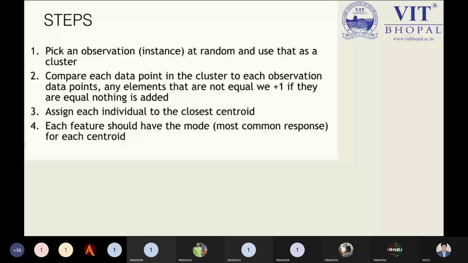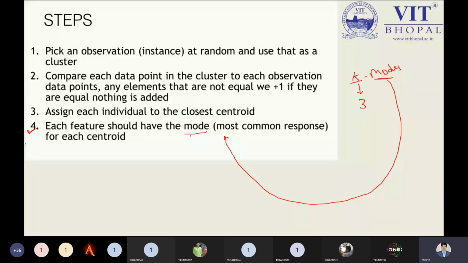The next step is saying to us, each feature should have the mode, the most common response for each center, and that is the point we have the mode over here right now. That is the important step to justify the k-modes. K we have seen is the number of clusters, so that we have decided as 3. So this part we have completed. But what is the purpose of this mode? Mode means the most common response we are getting.